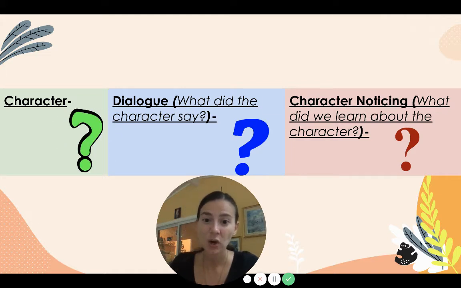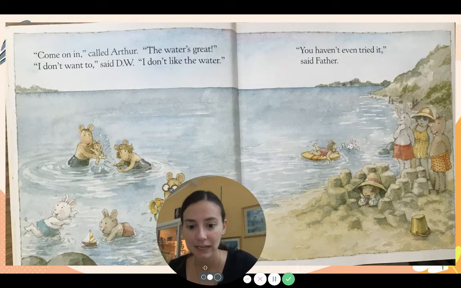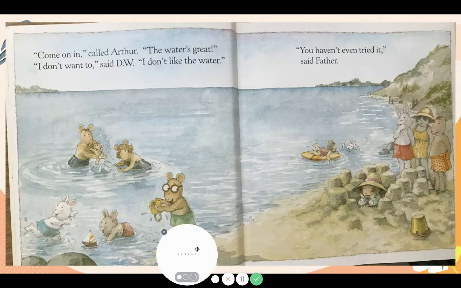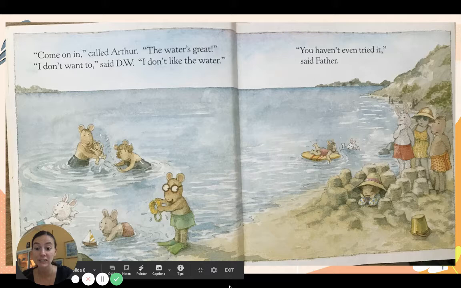We're going to be thinking, what did the character say? What is that dialogue? And then we're going to have a character noticing, what did we learn about the character from what they said? Okay, let's do some examples together. I'm going to make my bubble a little smaller now. Move myself over. Okay, let's take a look at our first example from DW All Wet.